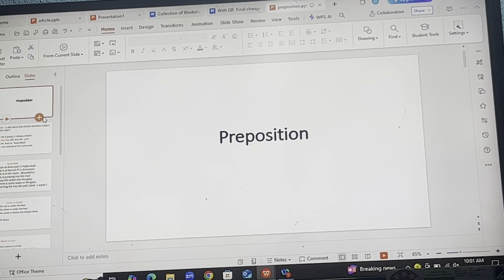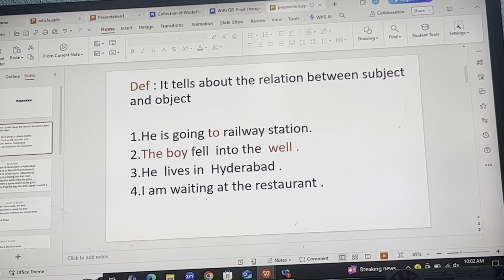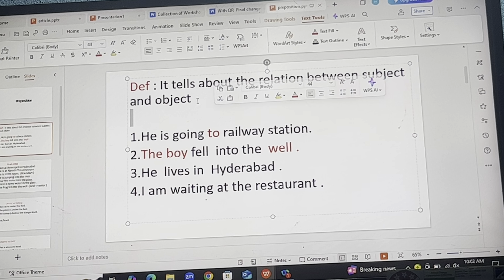Hello everyone. So now we are going to begin our new topic, the so-called preposition. So let's get started. First, we'll see what the preposition actually is, and then we'll proceed one by one into all the important prepositions. So here it goes. Before getting into the definition, let me explain it with the help of an example.